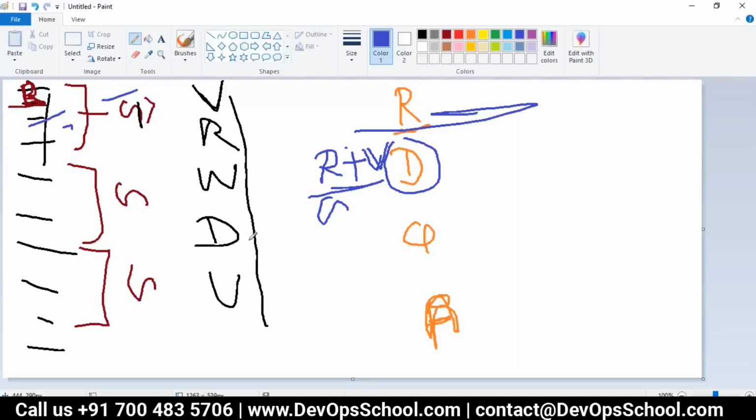So now you created a role. How many roles have you created right now? Dev role, QA role, admin role. Now what you will do, you will give this access to the user or group. Now you must be wondering, what is a user? The user which you created, the employee.